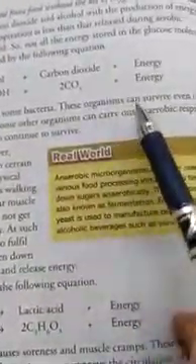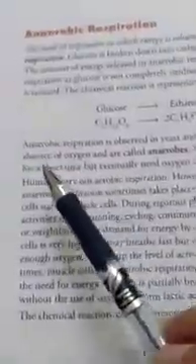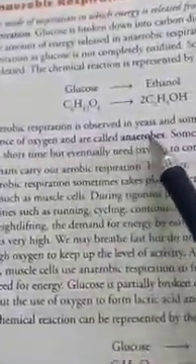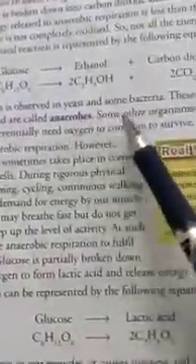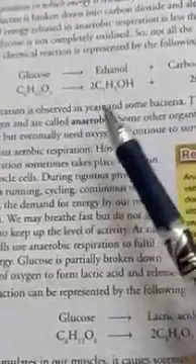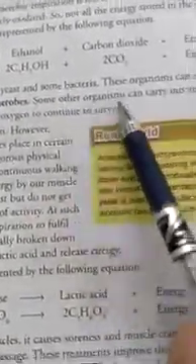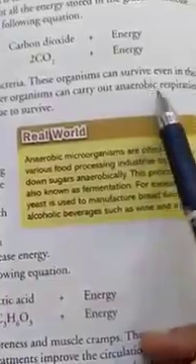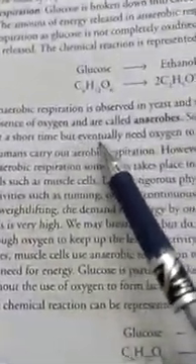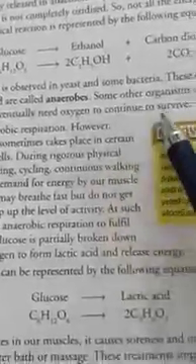These organisms can survive even in the absence of oxygen and are called anaerobes. What are they called? Anaerobes. Some other organisms can carry out anaerobic respiration for a short time but eventually need oxygen to survive. Now, humans carry out aerobic respiration.